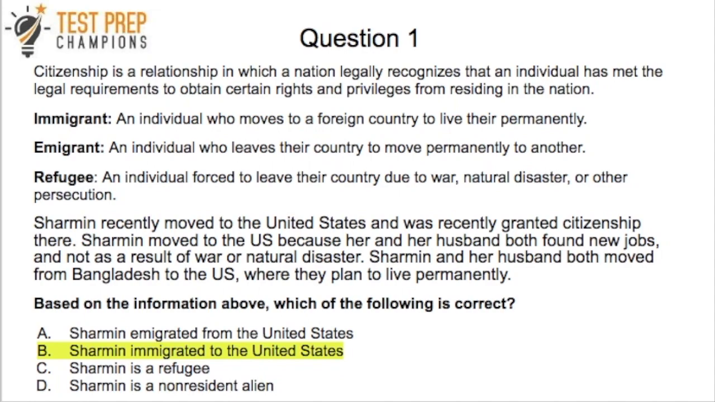Now C, if you picked C, just note that we have to go based on the information in the passage, and it doesn't appear that she left her country due to violence or disaster or anything like that. So based off of the information above, we couldn't say that she's a refugee. Now what about D? Well, it says in the passage that she was granted citizenship. So if she came to the US, say for a specific short period of time, she could be a non-resident alien. But it specifically says she's a citizen and that she's planning to live here. So we would be left with answer B, which is the correct answer.